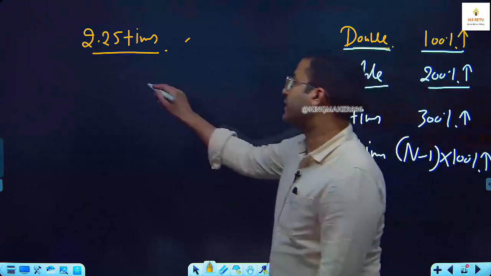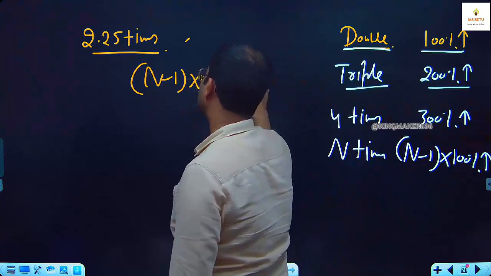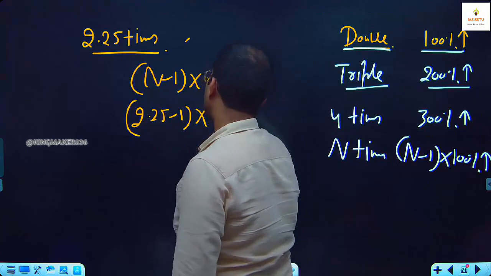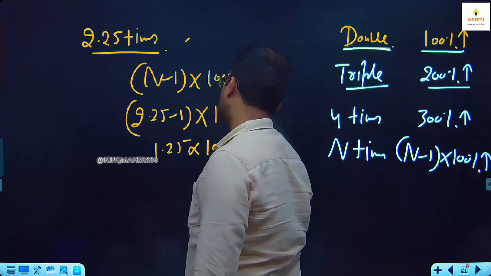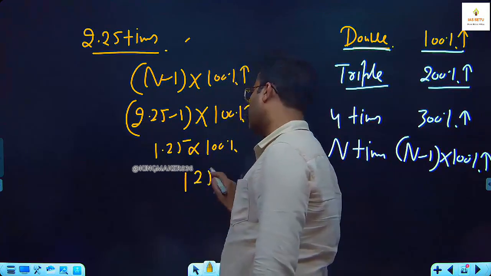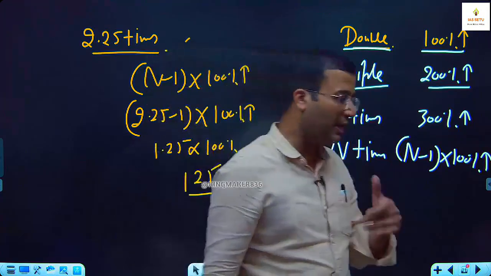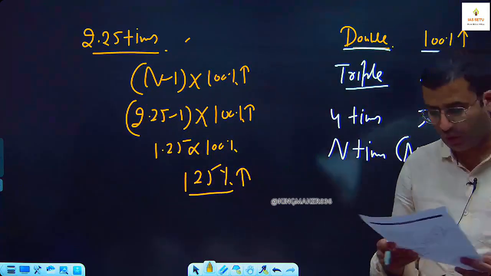Okay, so here it is (n minus 1) into 100% increase. So it is (2.25 minus 1) into 100% increase. So it is 1.25 into 100% increase. So it is 125% increase. Fine. Now let us discuss PYQ. Question number 6.